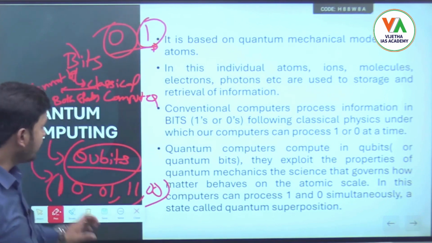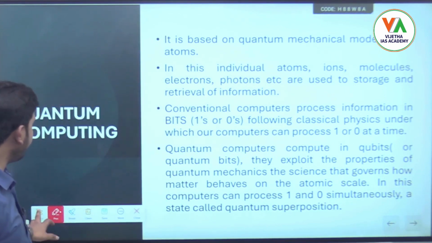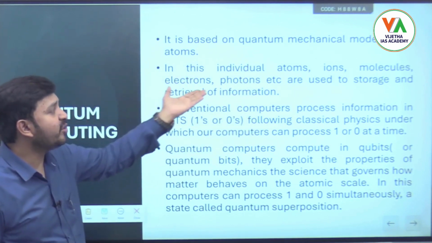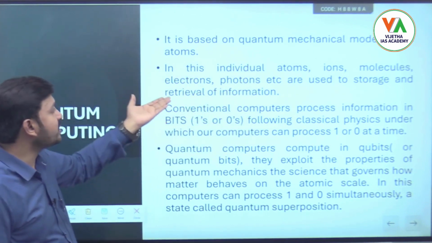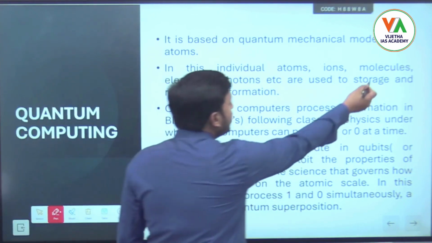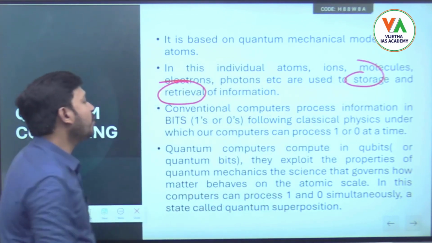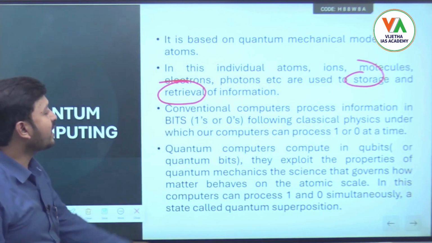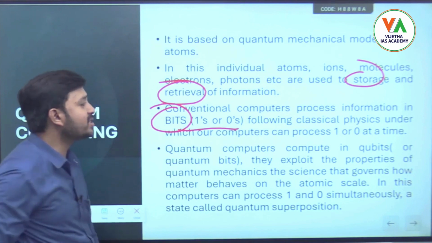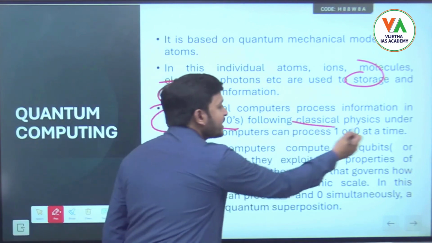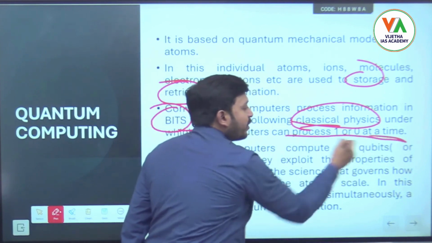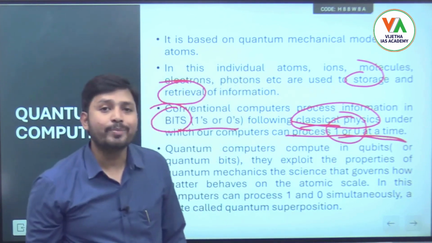Is it clear? It is based on the quantum mechanics model of atoms. Individual atoms, ions, molecules, electrons, and photons are used to store and retrieve the information. Conventional or classical computers process information in the form of bits, either 1 or 0, following classical physics, as 0 or 1 but not both.